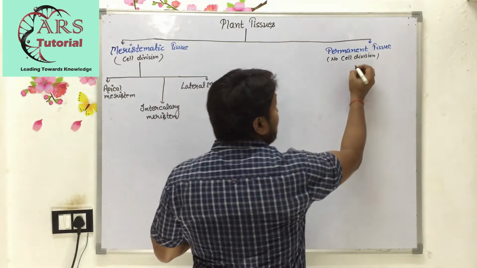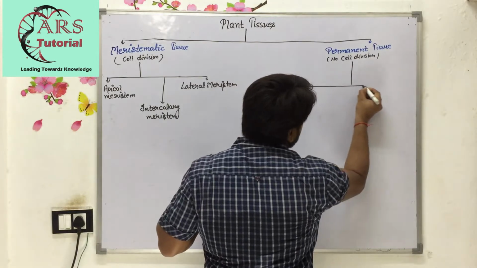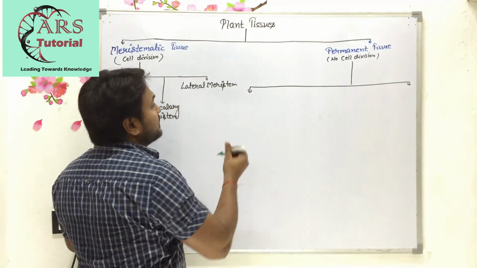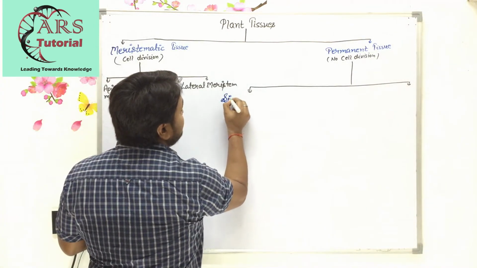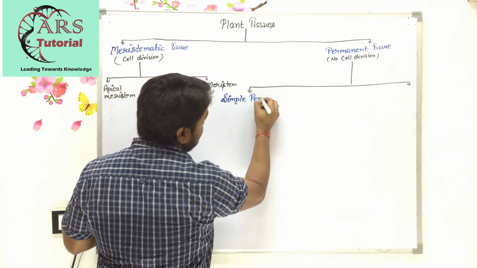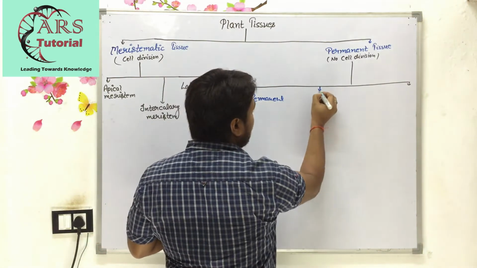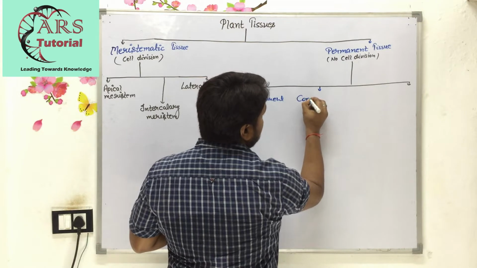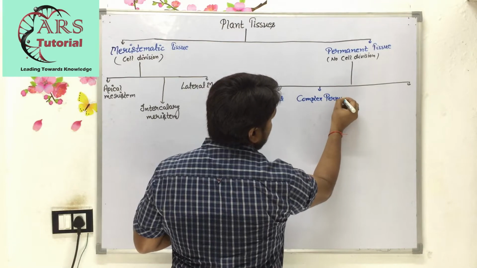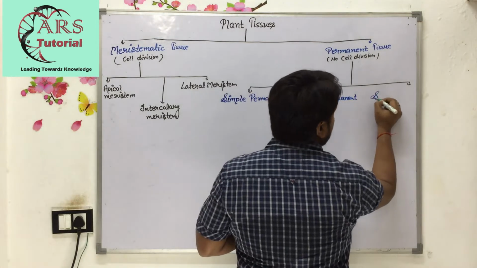Now the permanent tissue is basically of three types. The first one is simple permanent tissue, the second one is complex permanent tissue, and the third one is special permanent tissue.